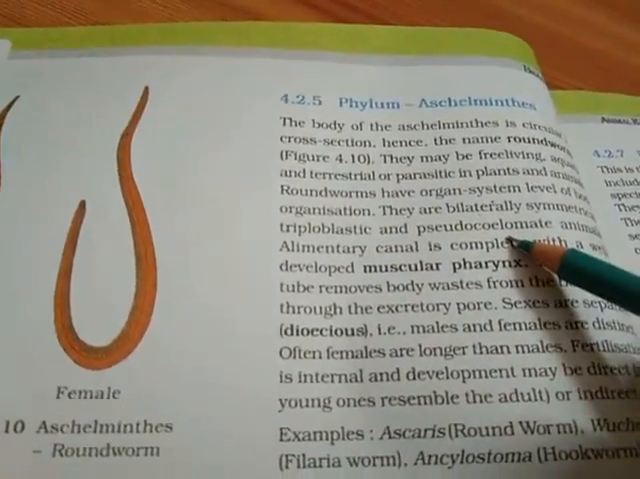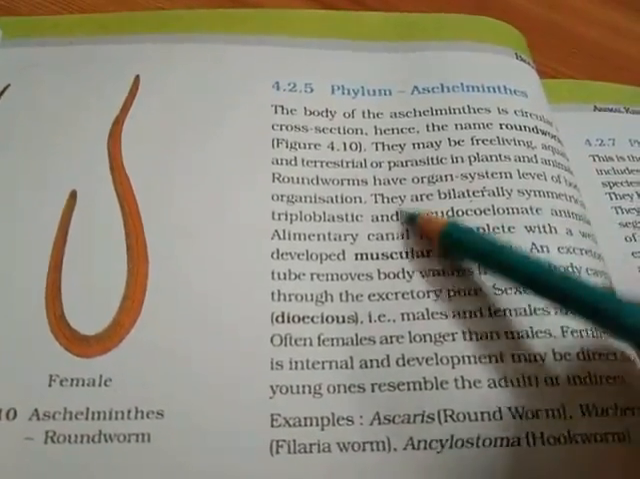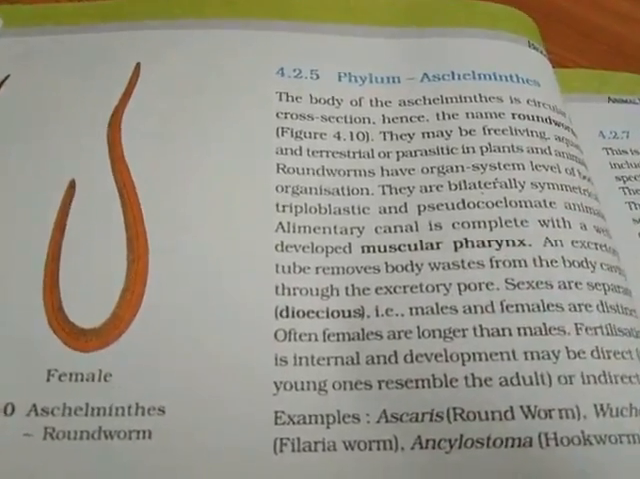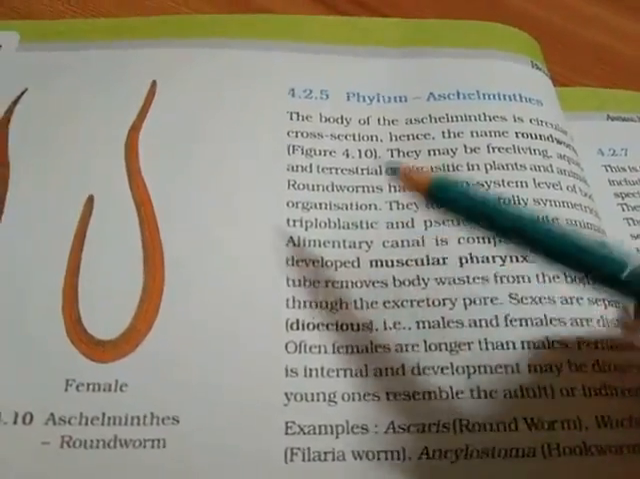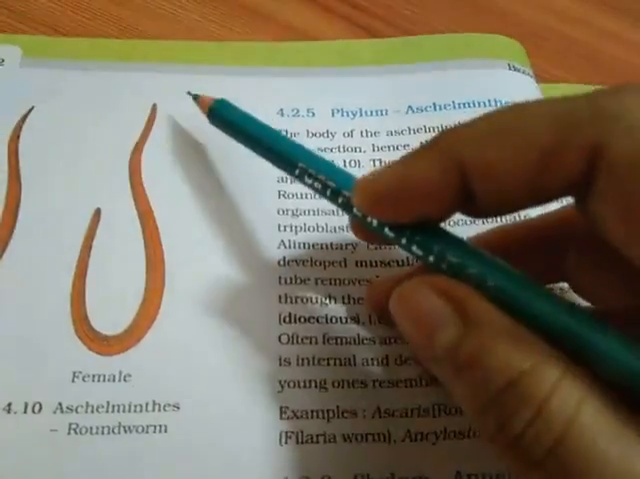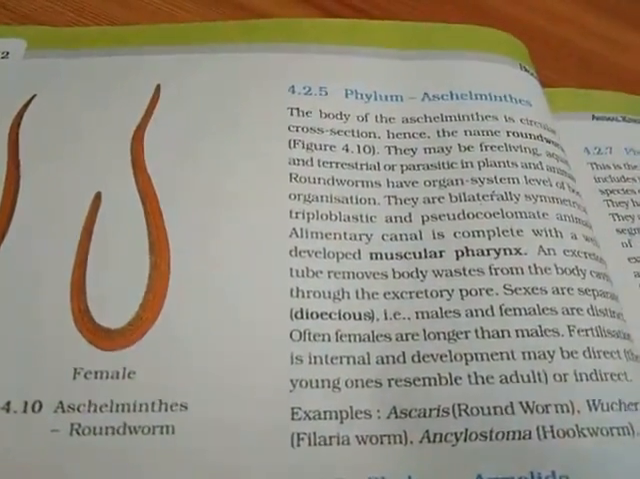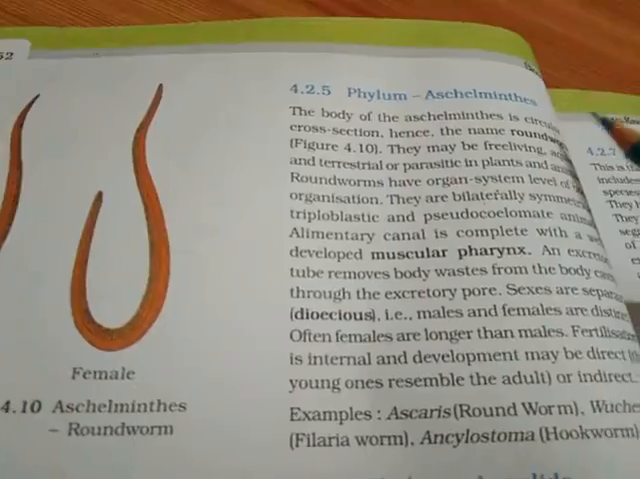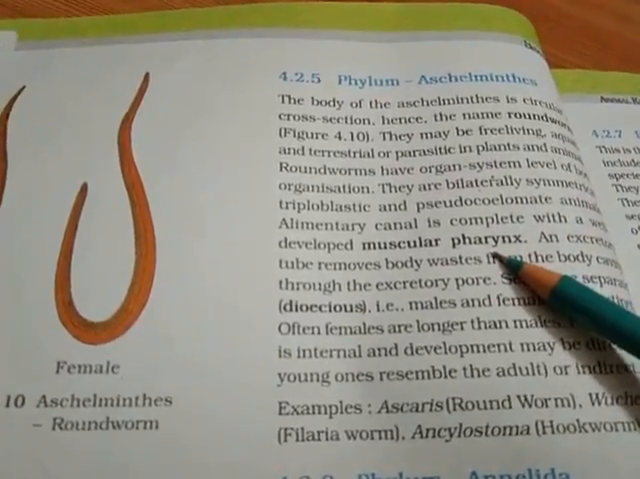Pseudocoelomate. So Platyhelminthes was acoelomate, there was no coelom at all, but here you will find a false coelom. Okay, alimentary canal is complete. So when we say that alimentary canal is complete, alimentary means the digestive canal is complete, that is they have a proper mouth and anus. Mouth from where the things are going inside, and anus through where the things are going out. Okay, so they have a proper anus and mouth. That's why they are saying that alimentary canal is complete with a developed muscular pharynx.